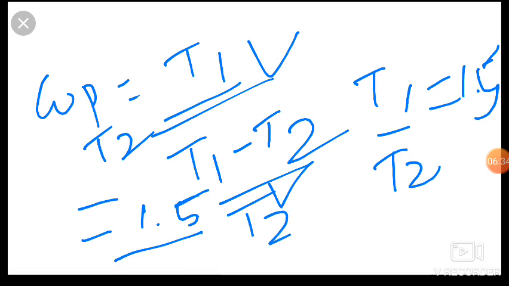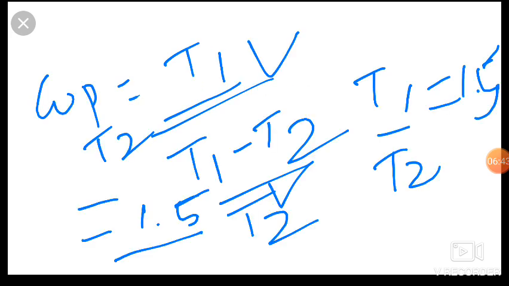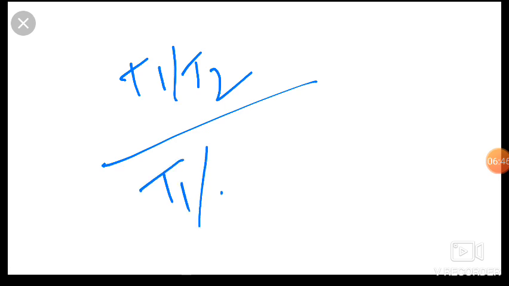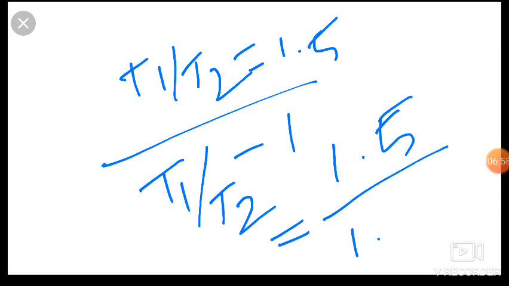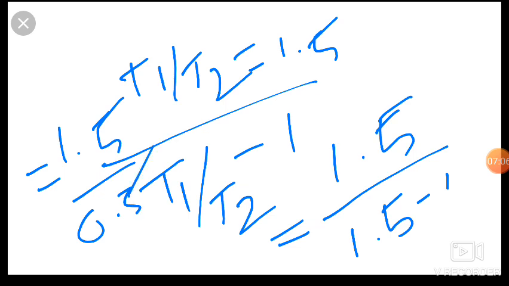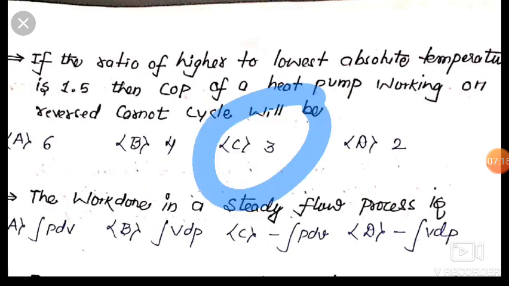So friends, we will get here T1 upon T2, and in our denominator we get T1 upon T2 minus 1. So T1 upon T2 is equal to 1.5 is given in the question. So 1.5 upon 1.5 minus 1. So friends, we will get 1.5 upon 0.5, and if we solve this, then we will get answer 3. So friends, COP is 3. Okay friends, this is the answer of this question.